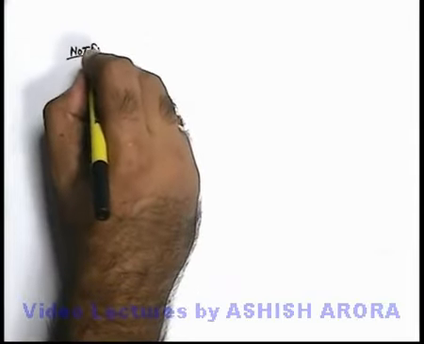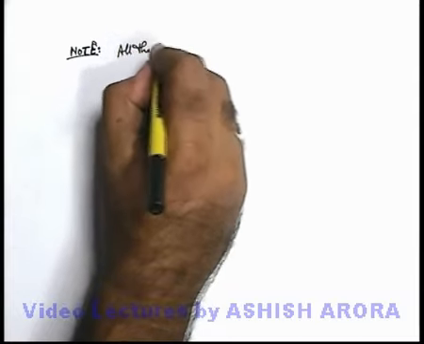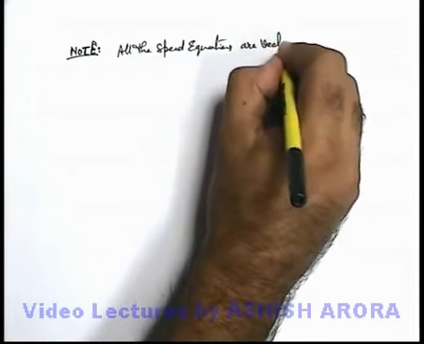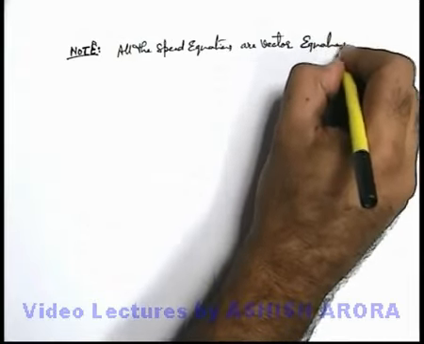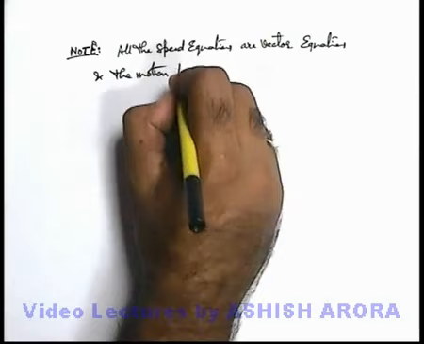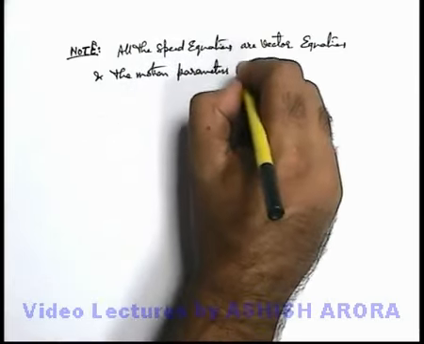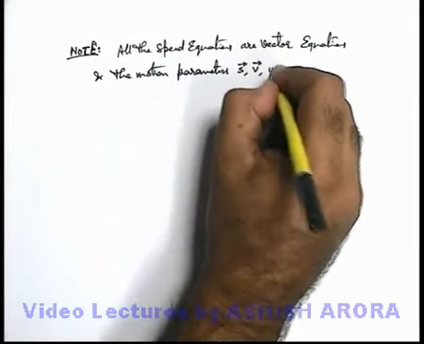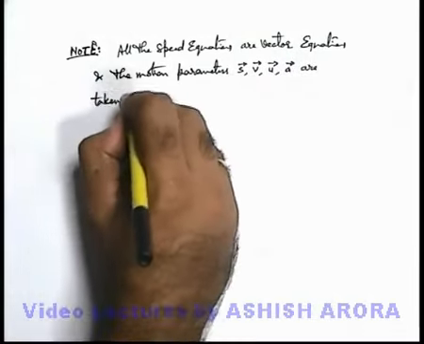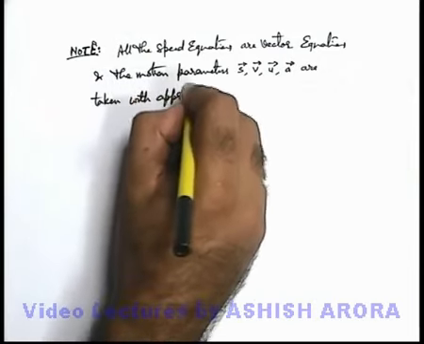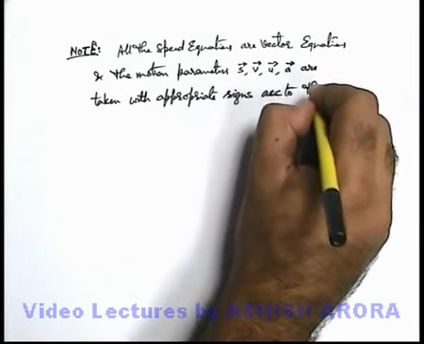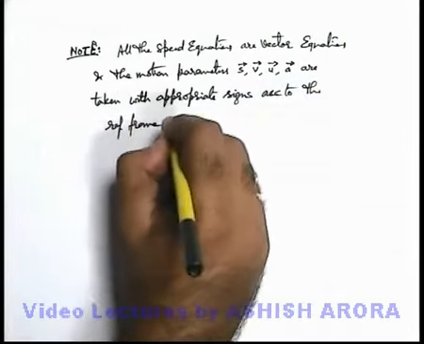In this note, we are going to write all the speed equations are vector equations, and the motion parameters like displacement, velocity, final velocity, initial velocity, acceleration are taken with appropriate signs according to the reference frame chosen.